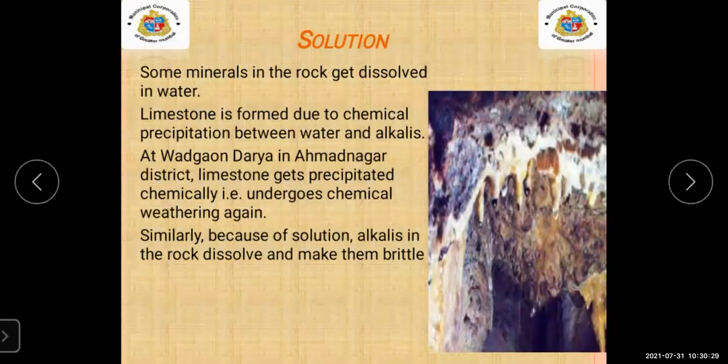When this solution is on the rock, it starts dissolving and makes the rock breakable. Brittle means breakable. This type of example can be seen at Vadgaon Darya in Ahmednagar district.